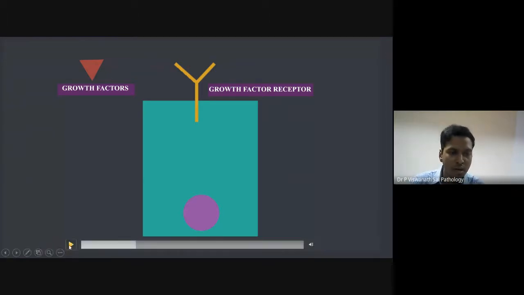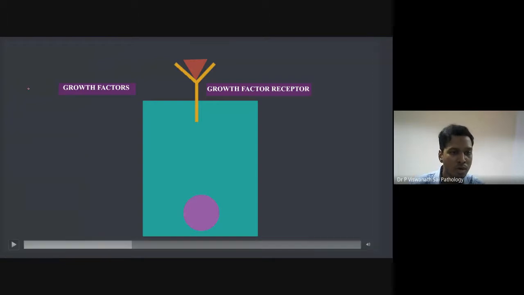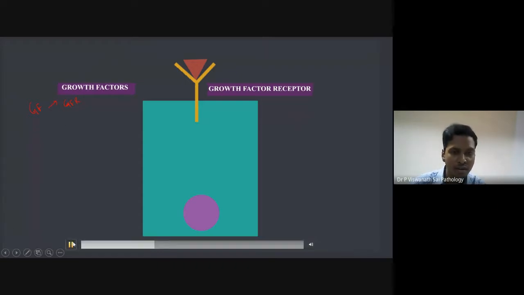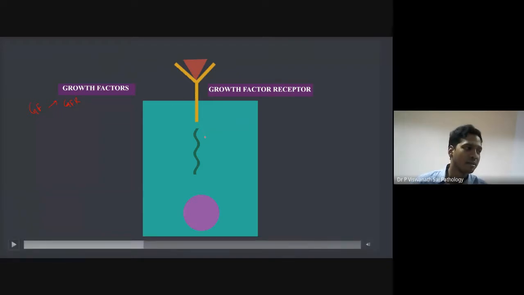Now what will happen? This growth factor will go and bind to the growth factor receptor. This is very, very important. So the first step which is happening is that the growth factor is binding to the growth factor receptor. As a result, is there any change which happens inside the cell? There is some conformational change inside the cell, because it has bound. Now the cell will do its activity. Whenever it has bound, some kind of signal is sent. This signal is called signal transduction.